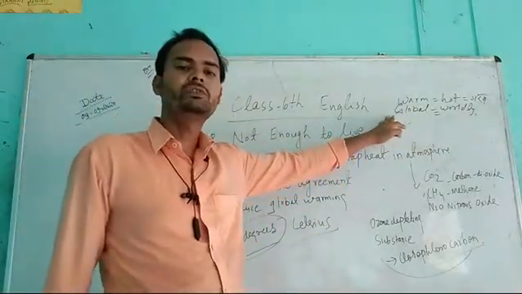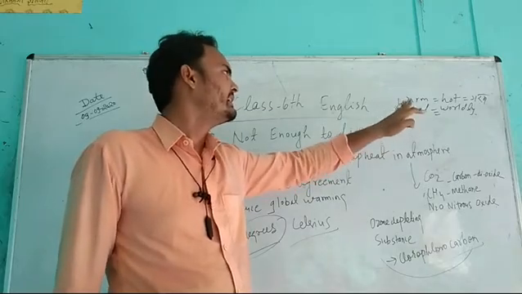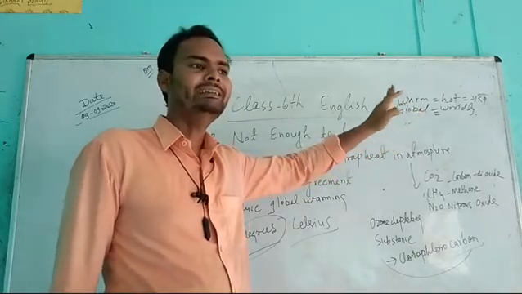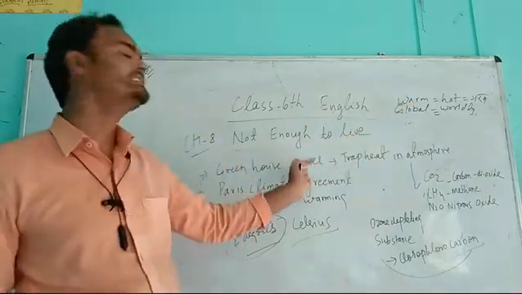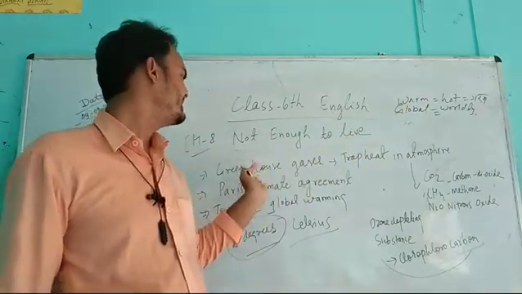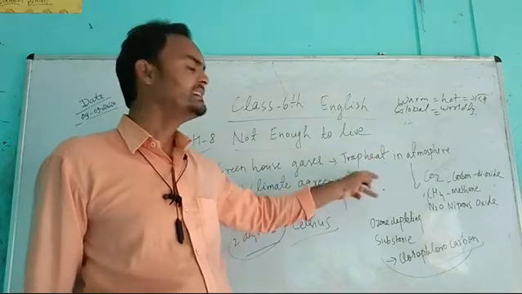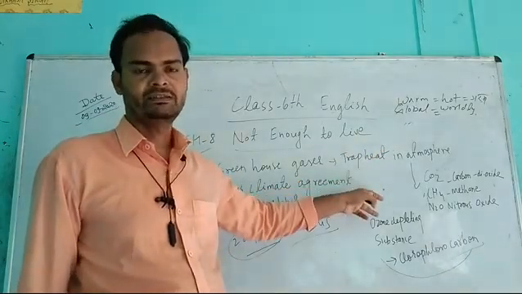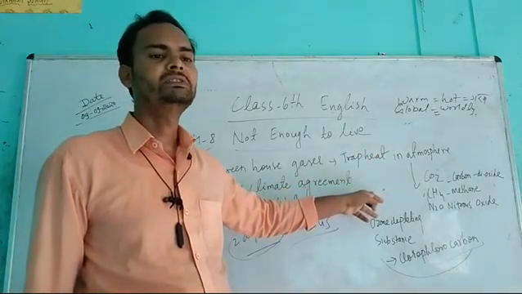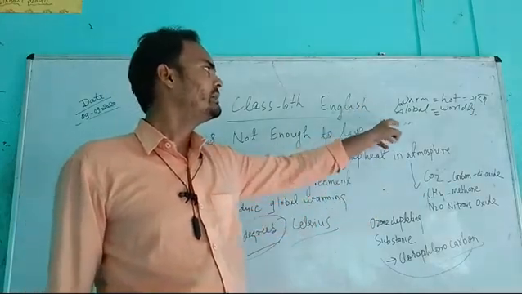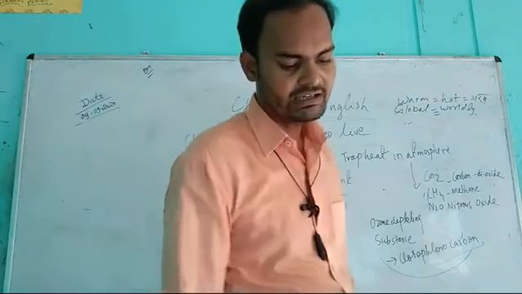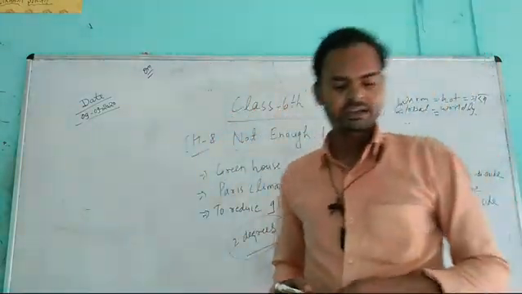The temperature of our globe, that means of our earth, increases by global warming, by the heat of these greenhouse gases. And these greenhouse gases increase the temperature of the atmosphere, and by that this global warming increases.